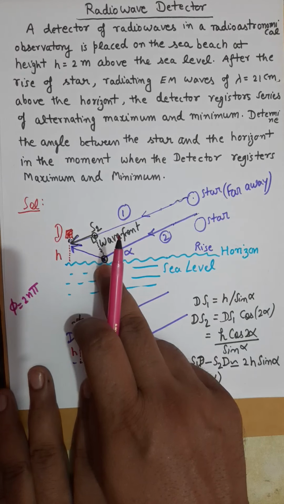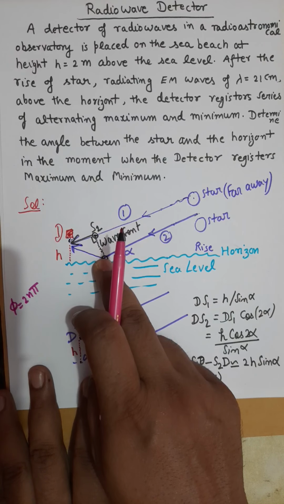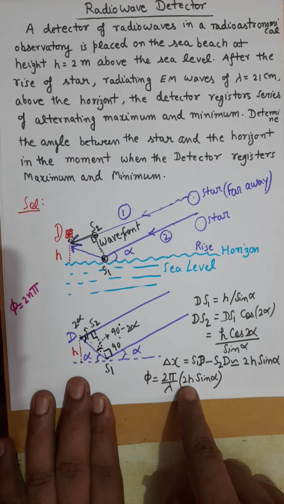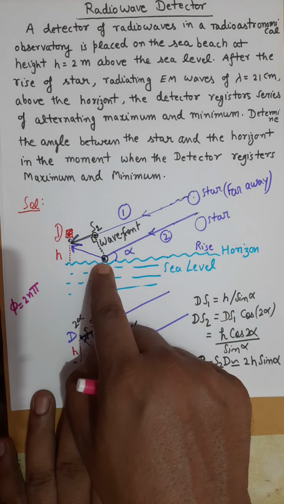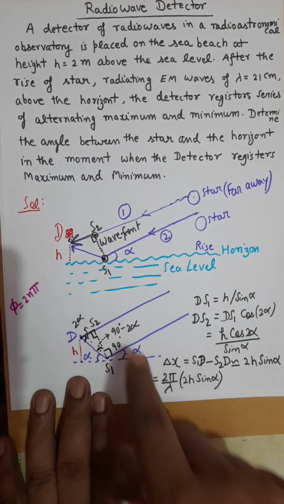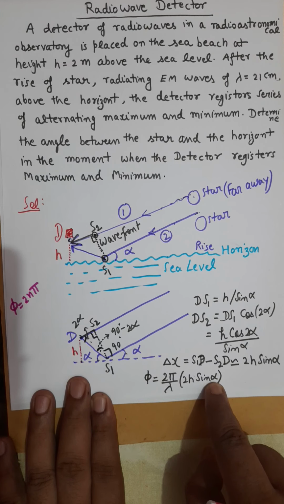An additional phase difference of pi will appear in wave 2, due to which, if the phase difference due to path difference is an even multiple of pi, then the additional phase difference of pi added with it will make it an odd multiple of pi.